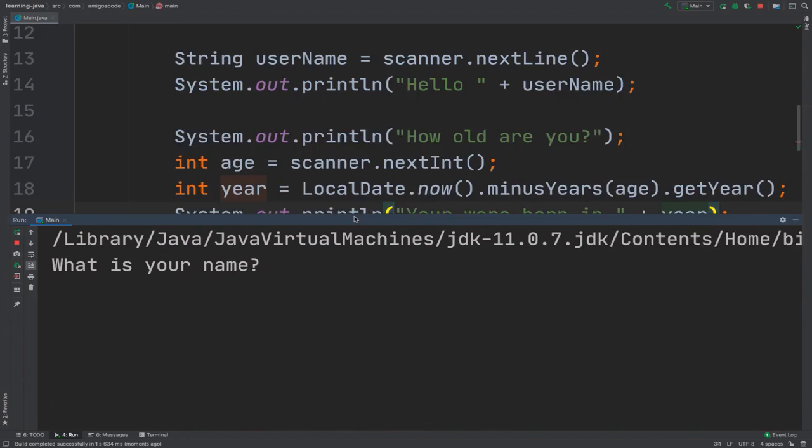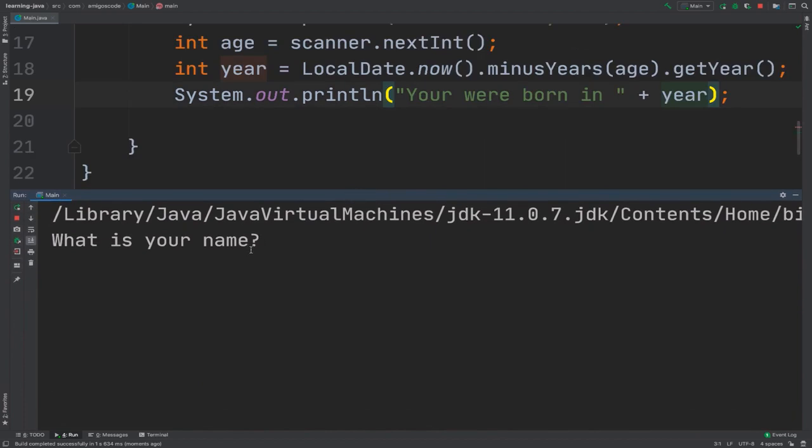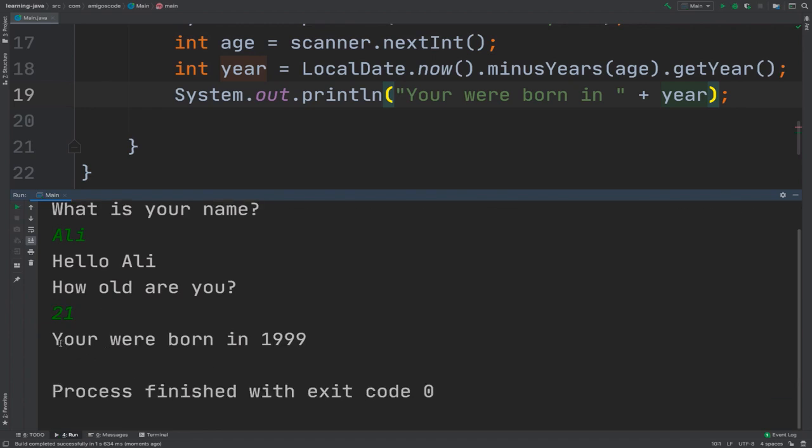So if I make this a bit bigger, "What's your name?" So let's simply say Ali, and then "Hello Ali, how old are you?" Let me simply say that Ali is 21, and then enter, and there we go. "You were born in 1999."